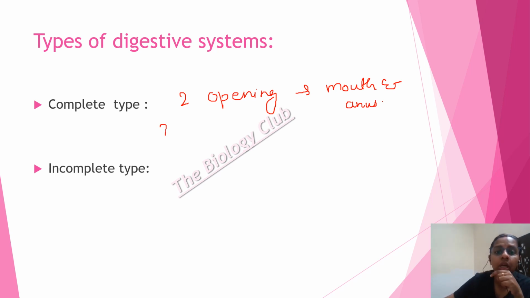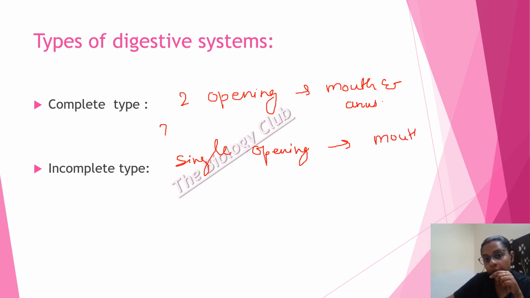There only a single opening is there, and that one opening serves as both mouth and anus. Example: platyhelminthes. This example is very important for the incomplete type of digestive system.